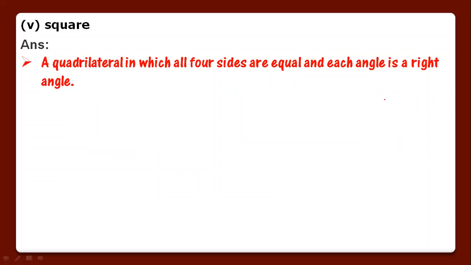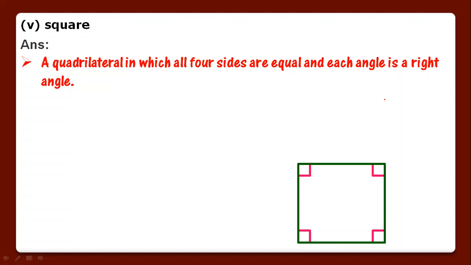Fifth one is square. A quadrilateral in which all four sides are equal. एक ऐसा quadrilateral जिसमें चारों साइड इक्वल हो and each angle is a right angle. वो होगा हमारा square. This is a square. All the sides, this one, this one, this one and this one, they all are equal and each angle is of 90 degree.